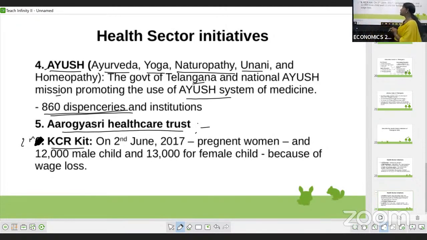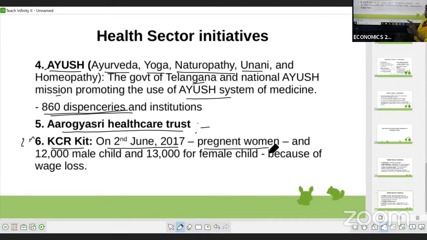In this health program, the government of Telangana started the KCR kit on 2nd June 2017. This kit is given only to pregnant women.